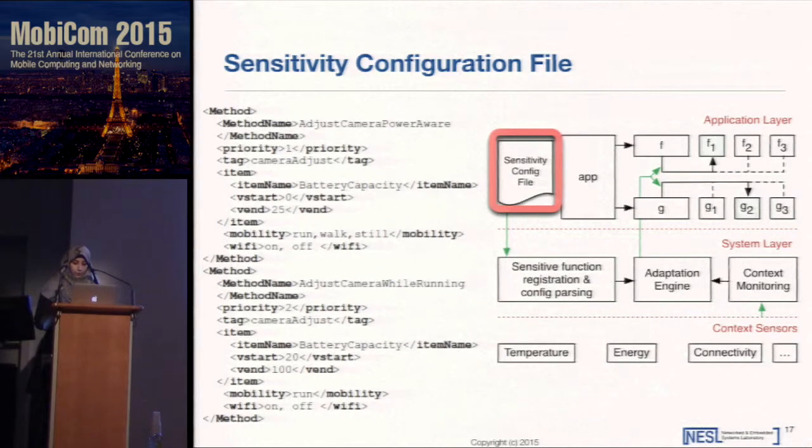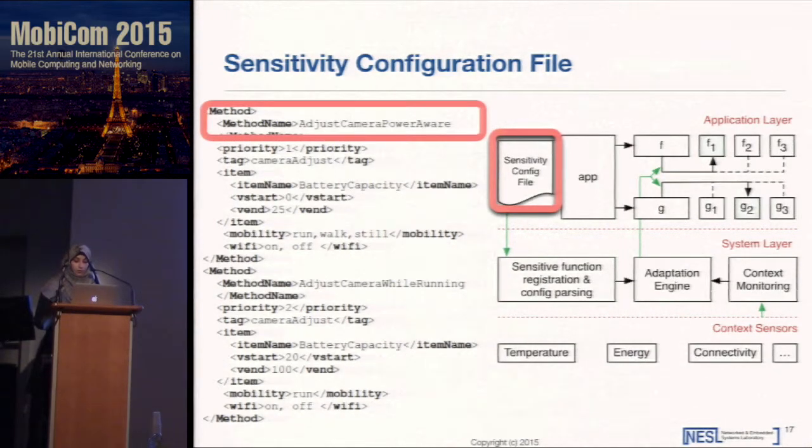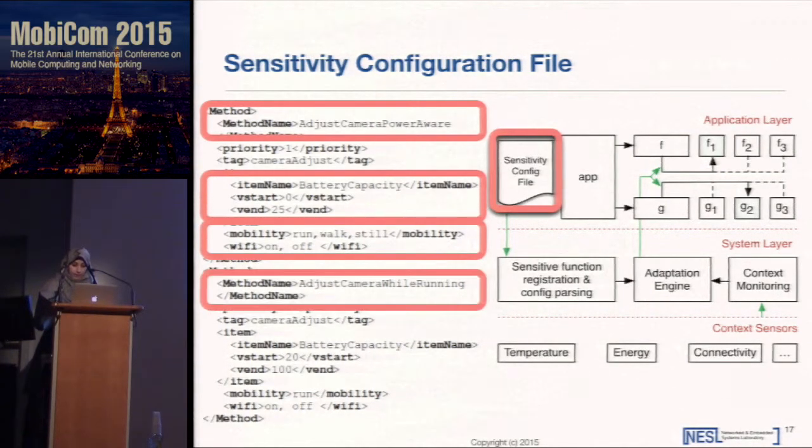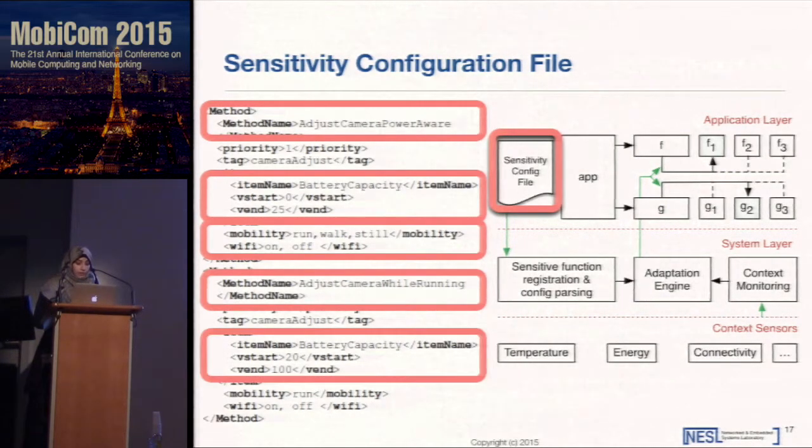So for the example shown, we have two methods aliased to each other. The first one is called adjust camera power aware, and the second one is called adjust camera while running. For the first function, you have battery capacity from 0 to 25, and it can execute under different motion activity. While the second function has capacity from 20 to 100, and it can execute only if the phone holder is running.